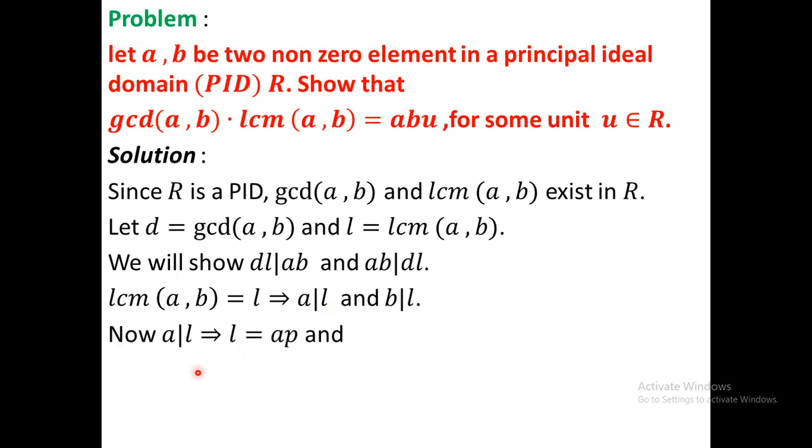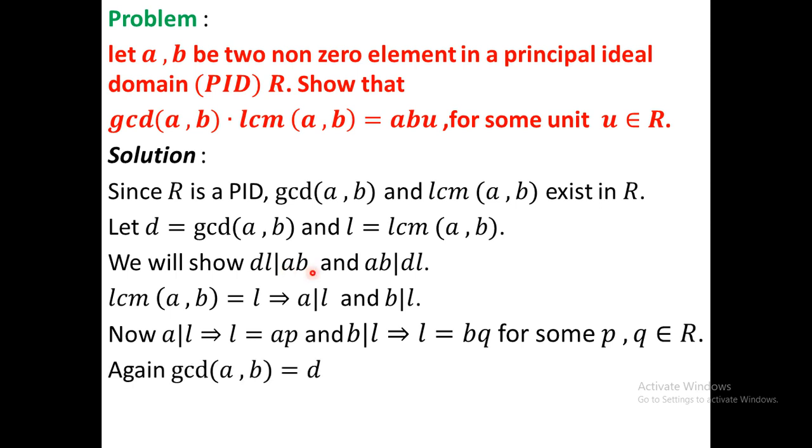Now A divides L implies that L equals A into something, say P, and B divides L means L equals B into something, B into Q. From the definition of divisor I can write it. Now we have to prove that DL equals AB into something.